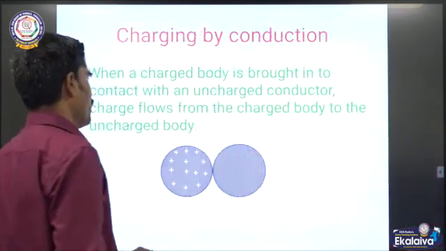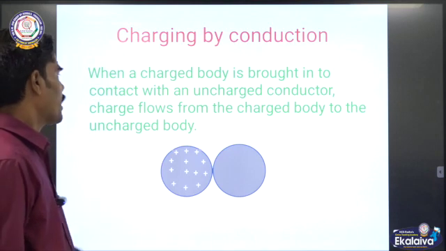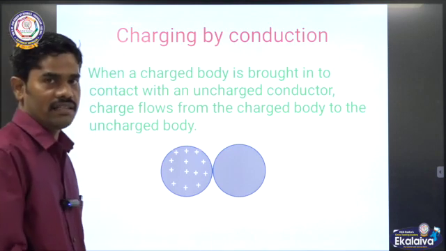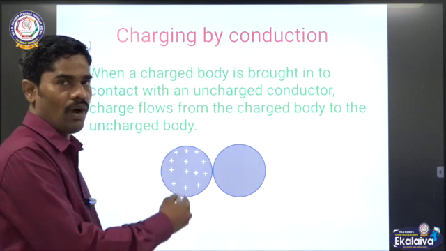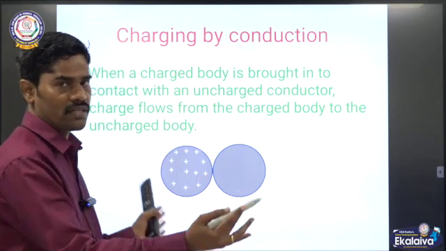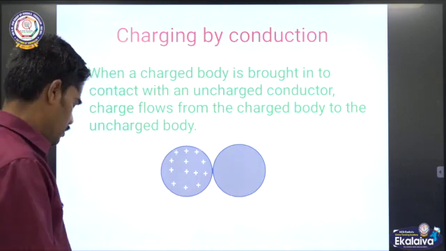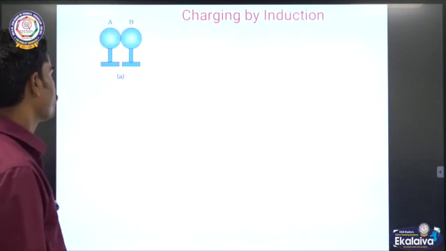Look at this diagram. A partially charged conductor is there. Immediately these charges flow from one to another. When two spheres are close to each other, the charges are transferred.